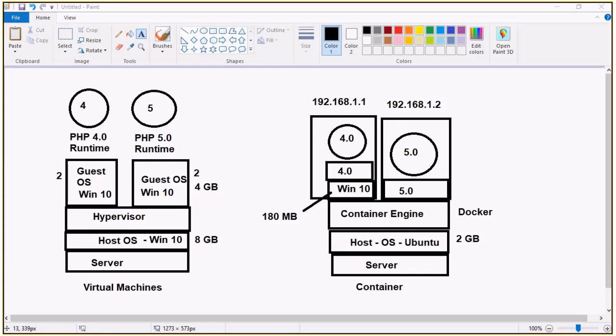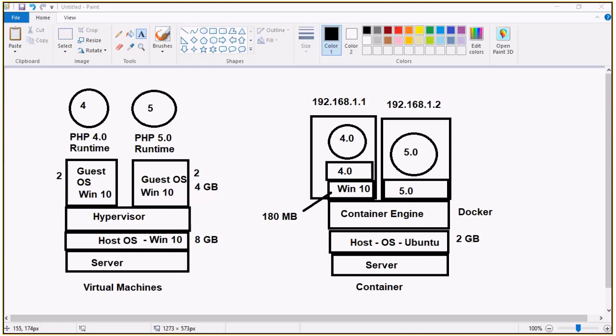Okay, let me just quickly summarize the difference between the virtual machine and the containers. If you want to have multiple virtual machines to be created, we require some software like VMware and all those stuff, right? With that we can create a virtual machine. But the problem with the virtual machine is it cannot take the details from the host operating system. For that reason, we need to come up with the full-fledged operating system which is of no use, because I just want to run only the PHP 4 runtime.